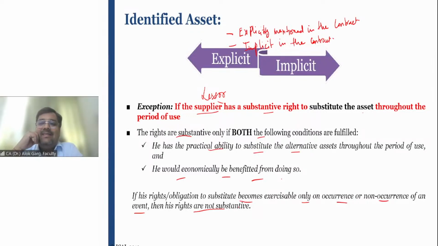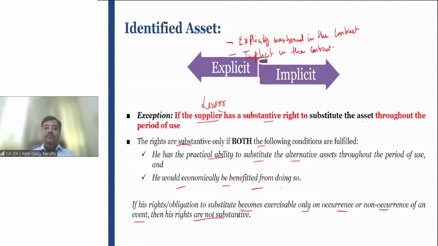So in this case, can I say that this is an identified asset? Guys, are you able to understand these examples? In this case, can I say that it is an identified asset? The answer is no. I cannot say this is an identified asset because the lessor keeps on changing the area. The lessor has a practical ability. He has a substantive substitution right. He has a practical ability to replace the asset with another asset.